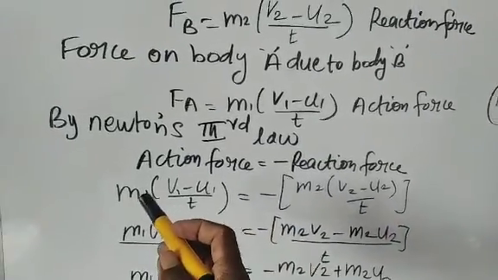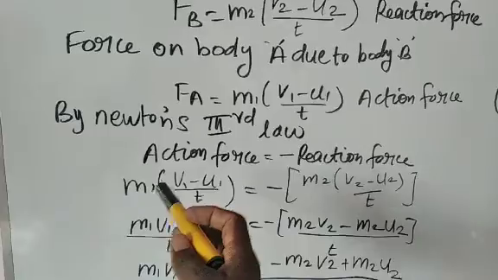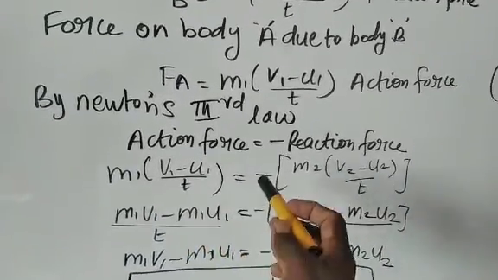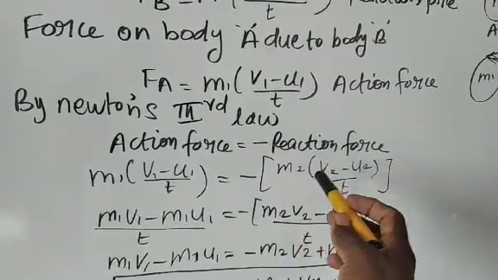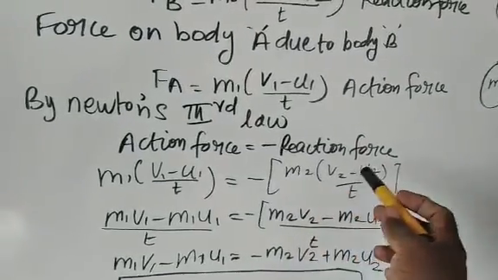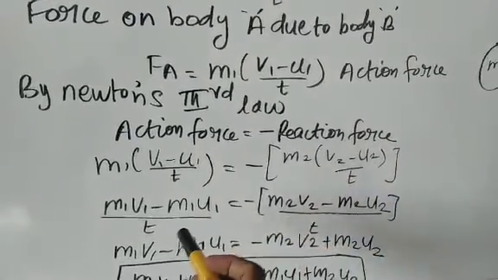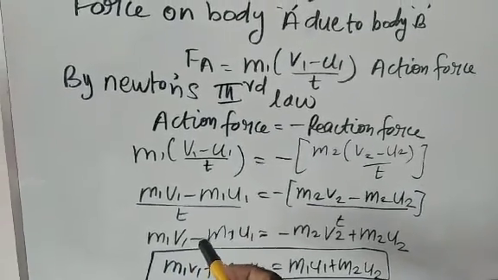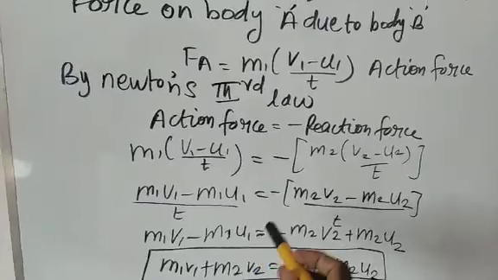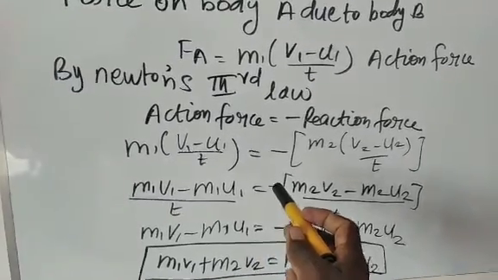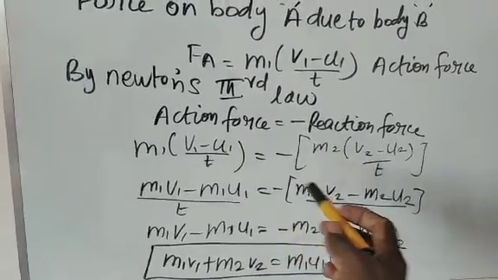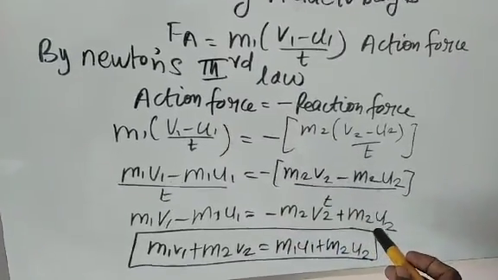So multiply m1 inside the bracket: m1 v1 minus m1 u1 by t equals minus (m2 v2 minus m2 u2) by t. The t cancels. Next, m1 v1 minus m1 u1 equals minus m2 v2 plus m2 u2.